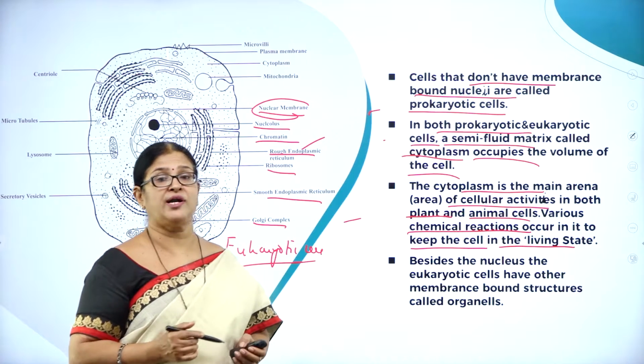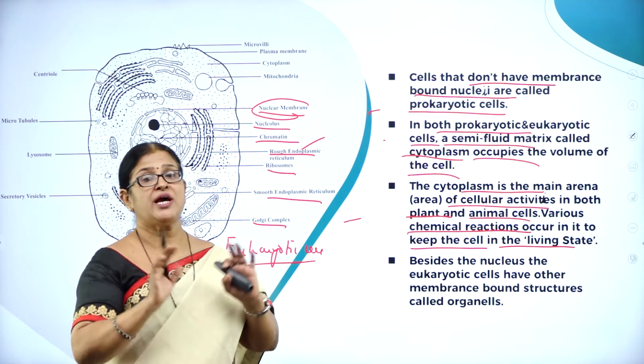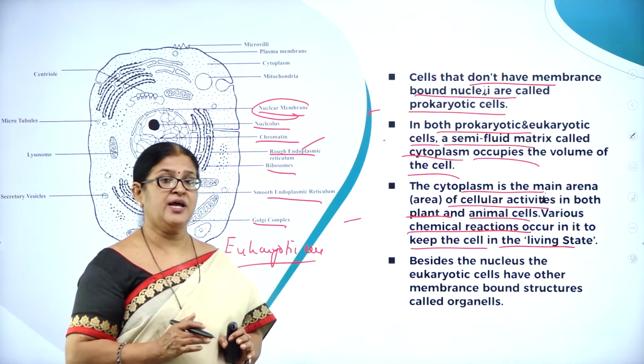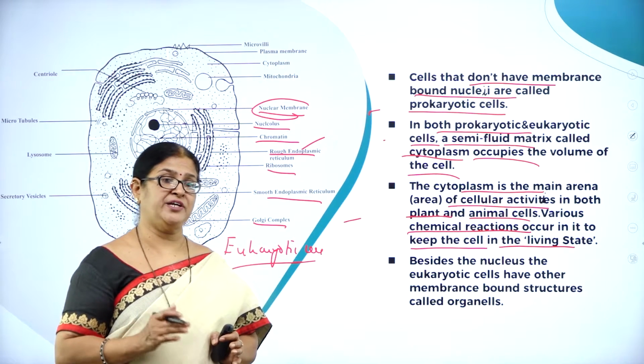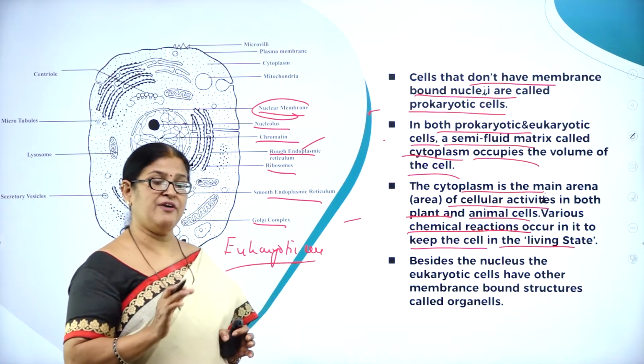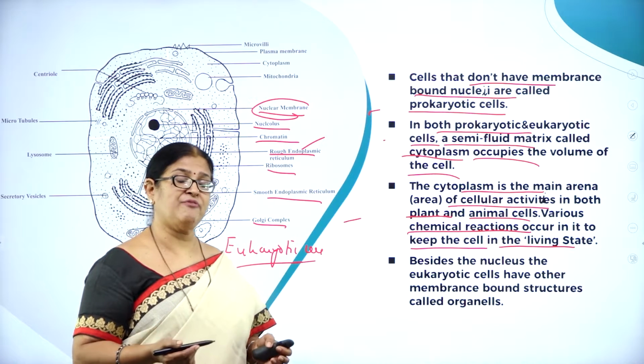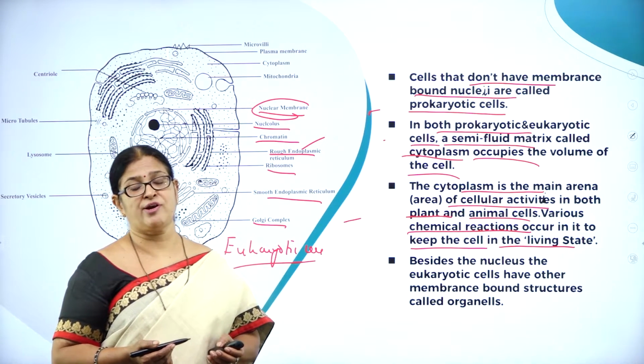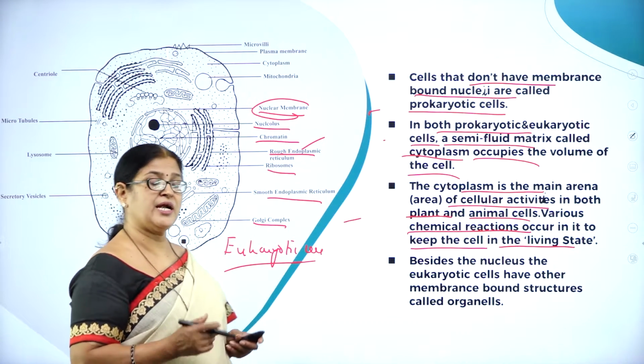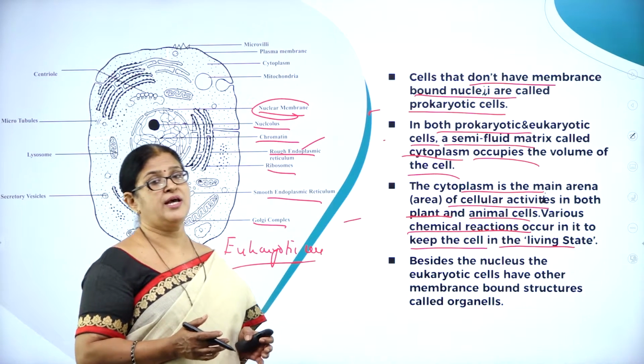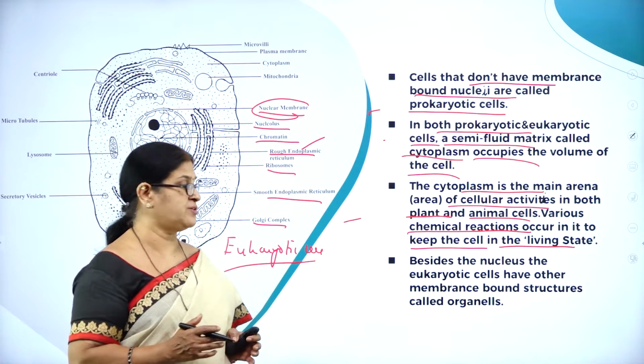Hence they are also called the endomembrane system. So they all coordinate with each other and help to carry on a very vital function called life. A cell will be alive when all the activities of the cell are going on in a very systematic manner, and all the cell organelles put together help in carrying on the activities of the cell.